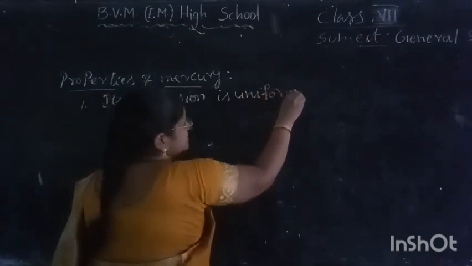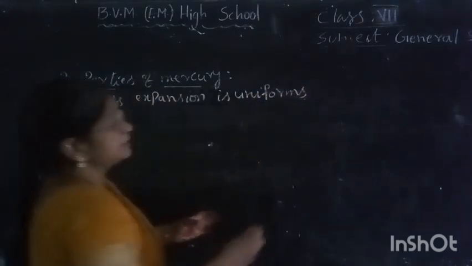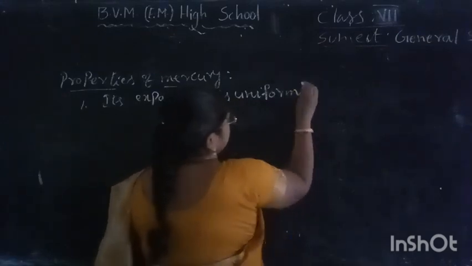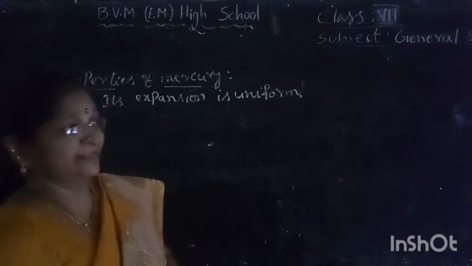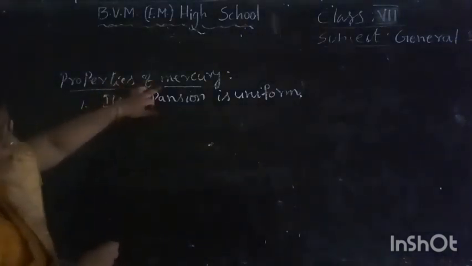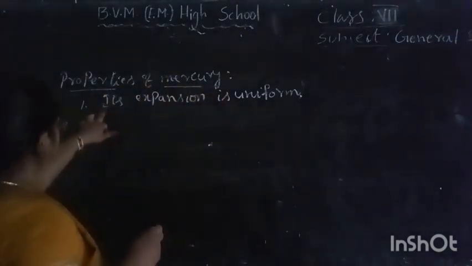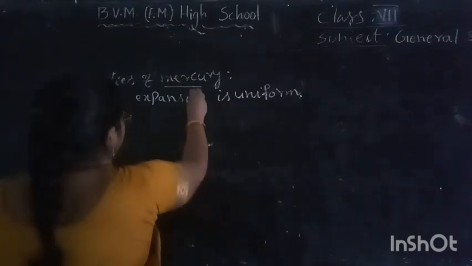It expands equal amounts for equal amounts of heat, for equal lengths. That's why we use mercury in the thermometer. So its expansion is uniform.